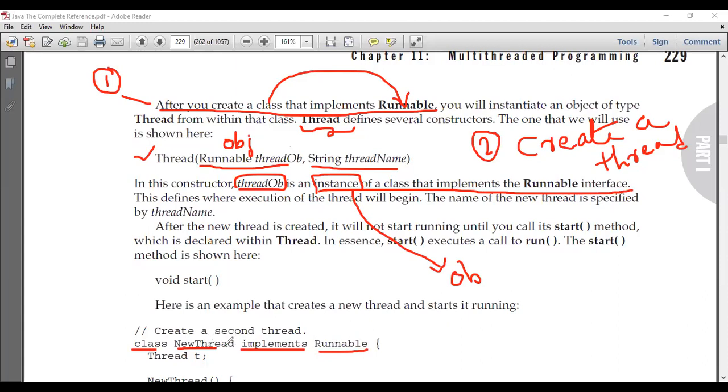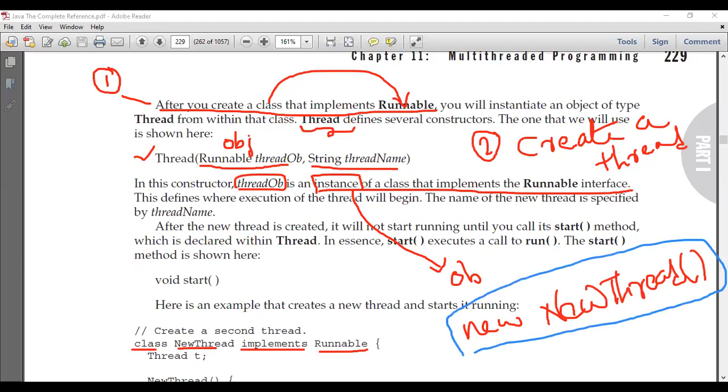So how to create an object of this NewThread? In order to create an object, you should write new followed by the name of the class: new NewThread. Right, students? Using the new keyword, we can create an object. I've created an object of a class called NewThread, which has implemented the Runnable interface.